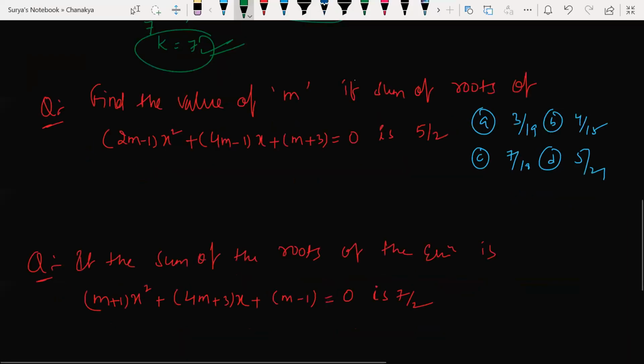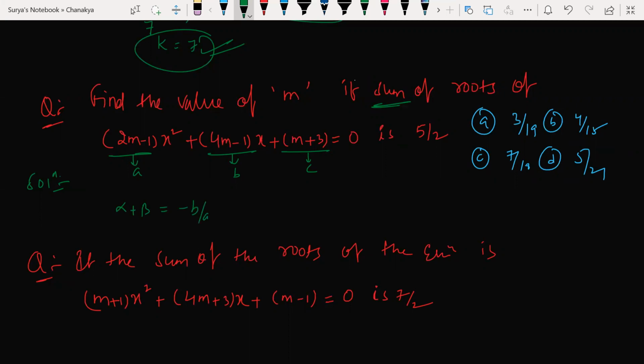Very simple, beta. Look at it here. First of all, let us understand whether the given equation is a quadratic equation or not. Yes, absolutely, it is a quadratic equation. This is my A value, this is my B value, and this is my C value. Sum of the roots: I know that a quadratic equation will have only two roots. If I take the two roots as alpha, beta, then the sum is going to be what?